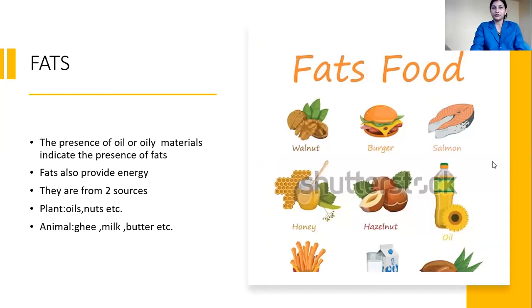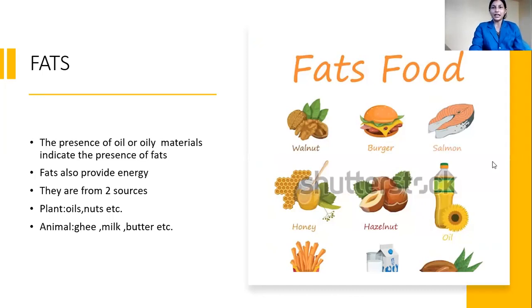Then we are discussing related to fats. Correct? So, the presence of oil or oily materials, what do they indicate? They indicate the presence of fats. Okay. First, we discussed carbohydrate. We discussed that carbohydrate is of two types. Correct? What are the two types of carbohydrate? It is sugar and starch. Correct? The examples we studied.